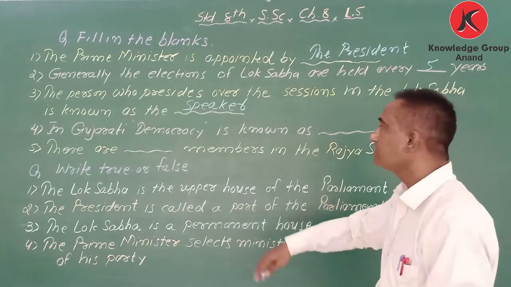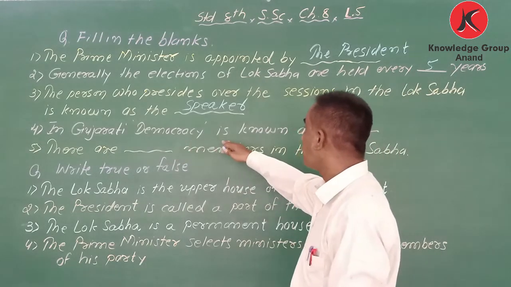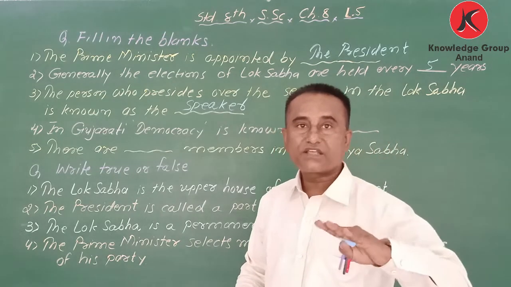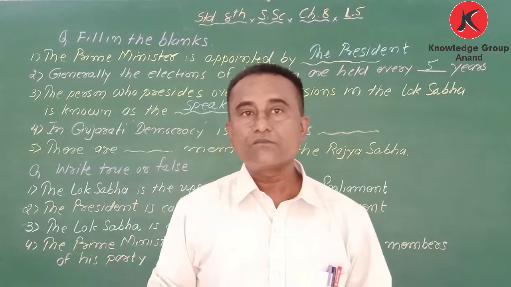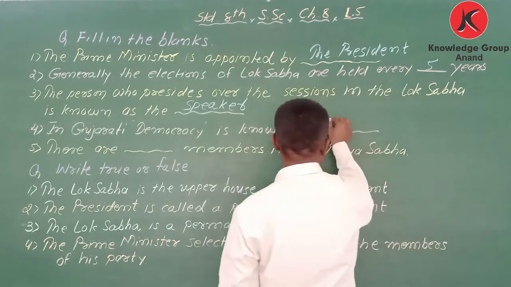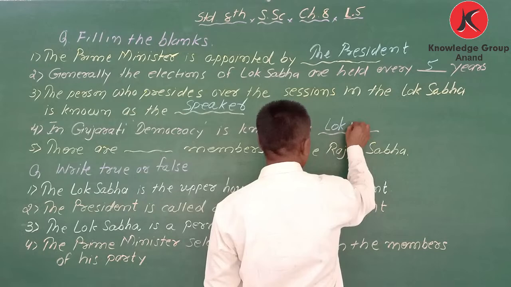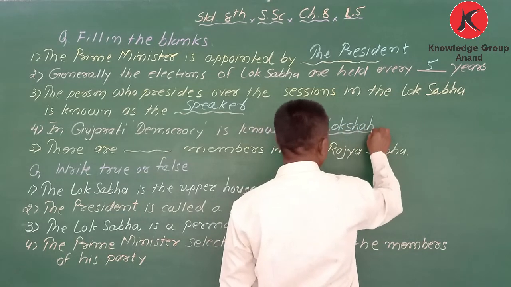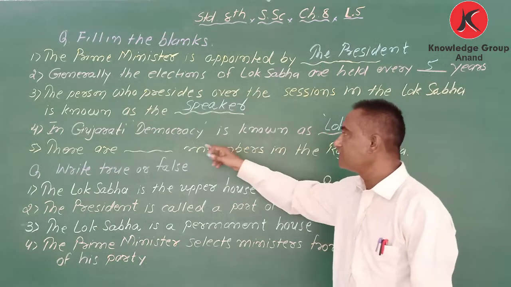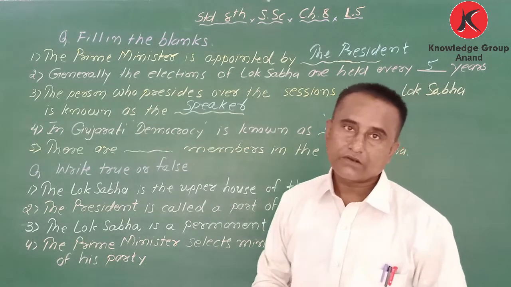In Gujarati language, democracy is known as what? Democracy is the English word, but what is the Gujarati meaning? Lokshahi. This is the Gujarati word Lokshahi. In English, we call it democracy.